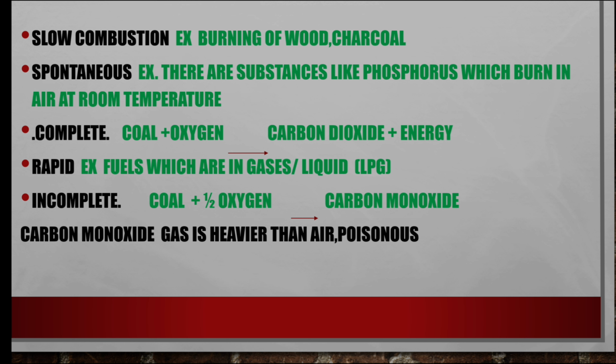Incomplete combustion is also called partial oxidation. Coal reacts with a half mole of oxygen, there is insufficient release of energy, and it gives carbon monoxide, one of the poisonous gases. It is an example of incomplete combustion.